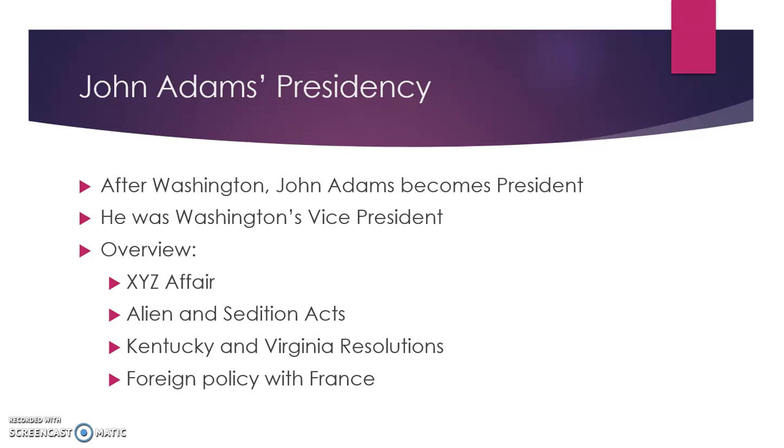John Adams was Washington's vice president, so he was fairly well liked because he was associated with Washington. Now, John Adams, spoiler, only winds up serving one term and doesn't end his presidency being very well liked. So here are the 4 things you need to know about John Adams for your test: the XYZ affair, the Alien and Sedition Acts, the Kentucky and Virginia Resolutions, and foreign policy with France. I'm going to explain all 4 of those in depth, but when you go to review, those are the 4 things you need to know.